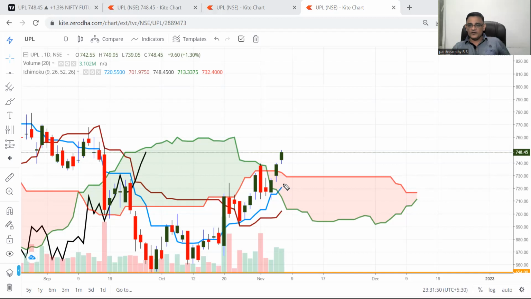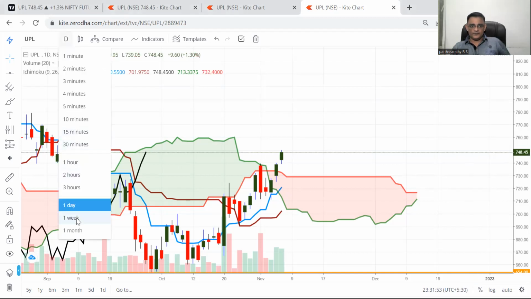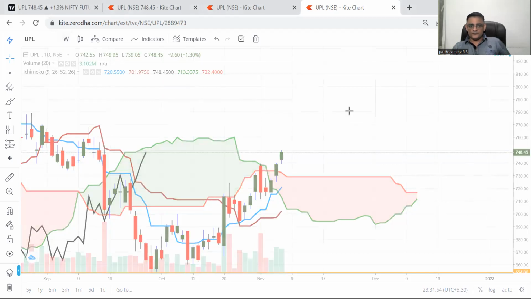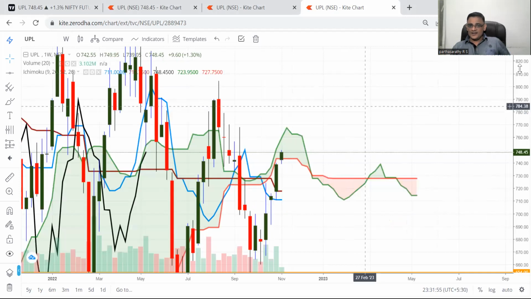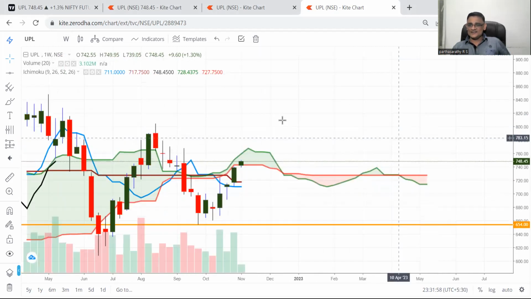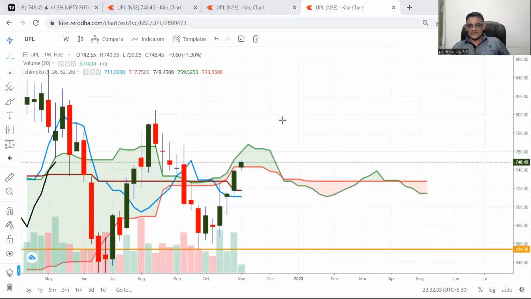Now let's go to weekly. It is inside the cloud in Ichimoku on weekly. But one good thing is it has taken support exactly at the conversion line and the baseline, and now it is at the resistance.